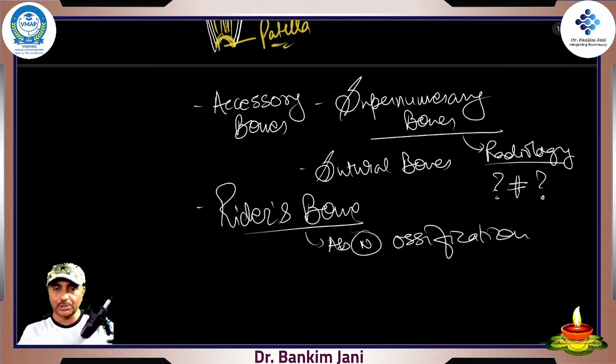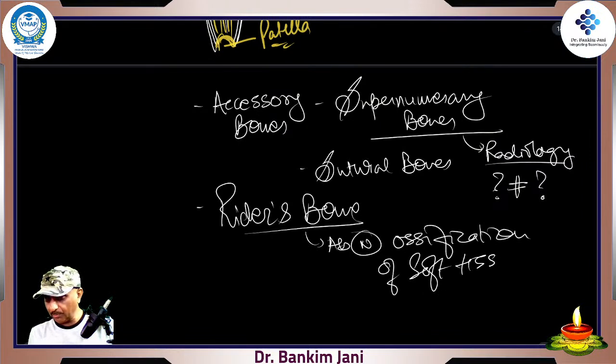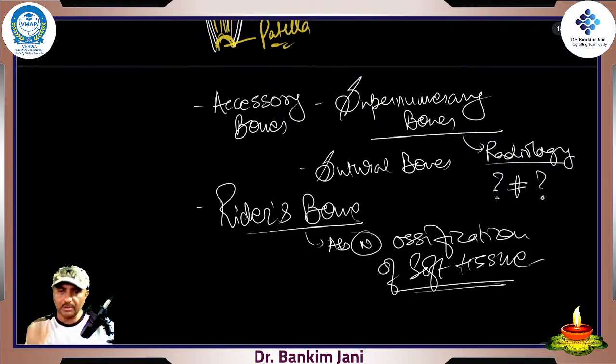All those sesamoid bones, remember one thing, right? They give the direction and they give you the surface. A rider bone is just the ossification of soft tissue, abnormal ossification of soft tissue. Normally there is no bone over there, but because of the constant pressure, some of the soft tissue gets ossified, and that is what is called heterotopic bone, right?